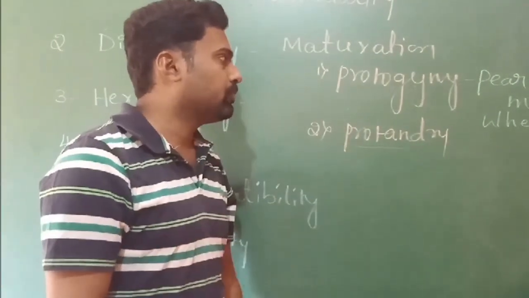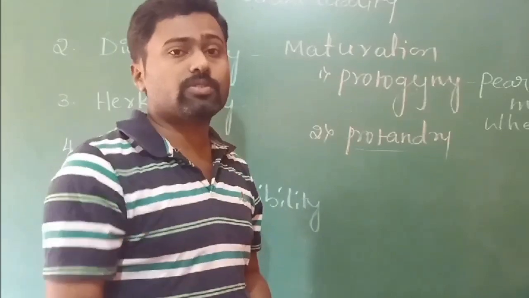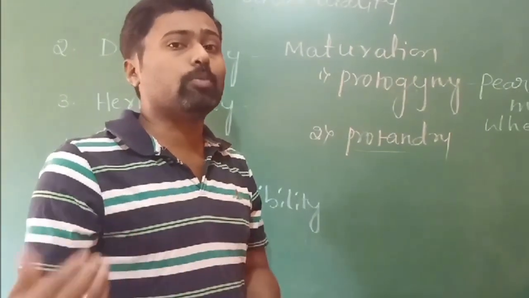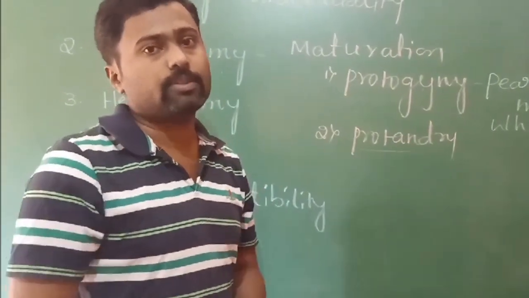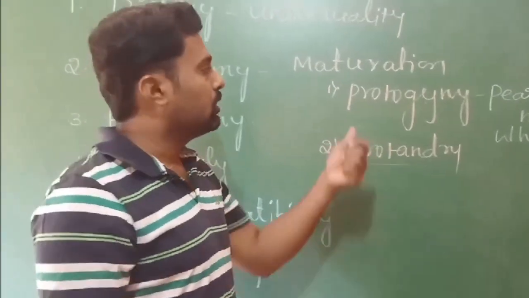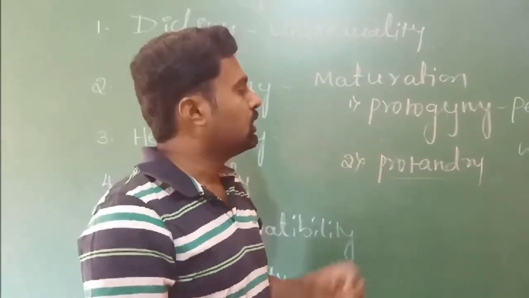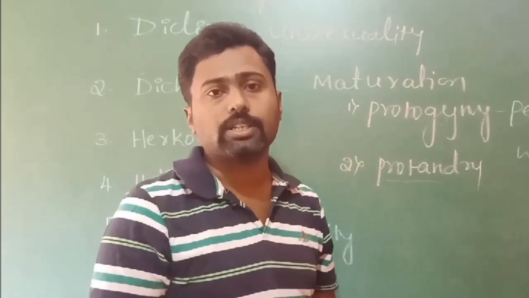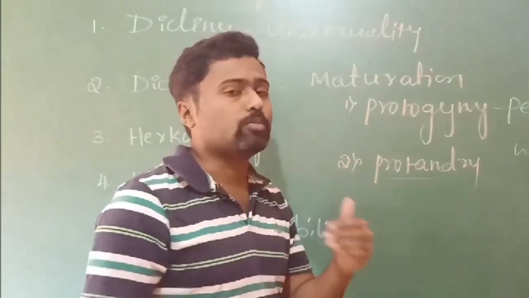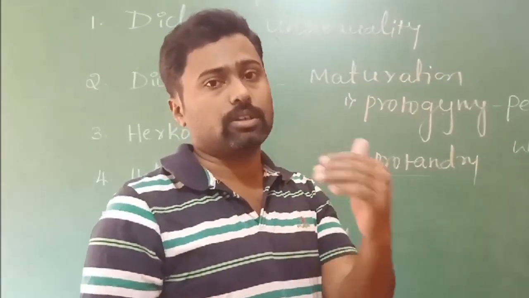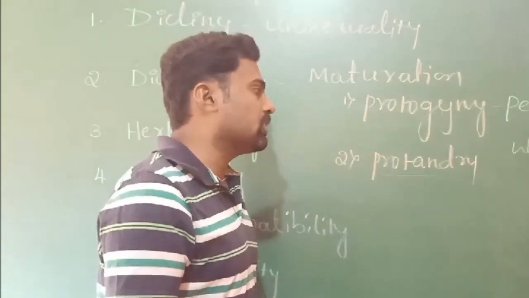In the first condition, the gynoecium matures very early, even while the pollen grains are still forming within the anther. In such conditions, self-pollination is not possible, and in the second one also self-pollination is not possible. So the plant is moving towards achieving cross-pollination. The next one is protandry.